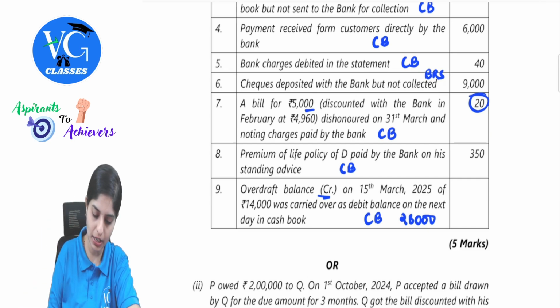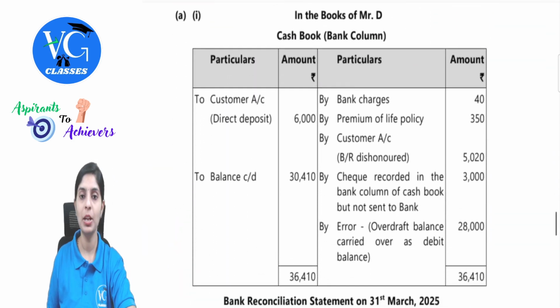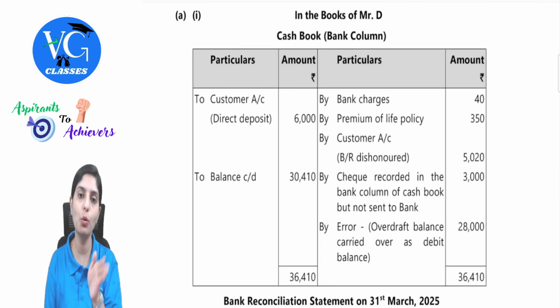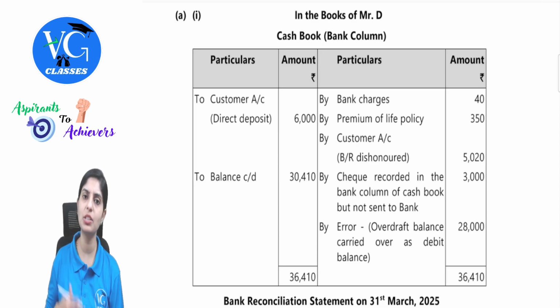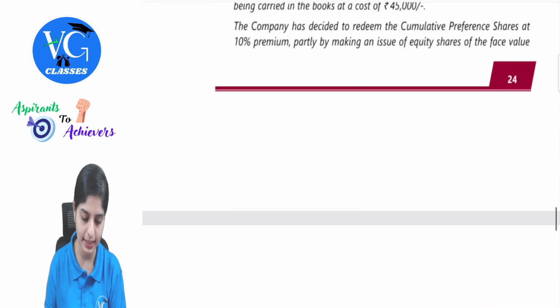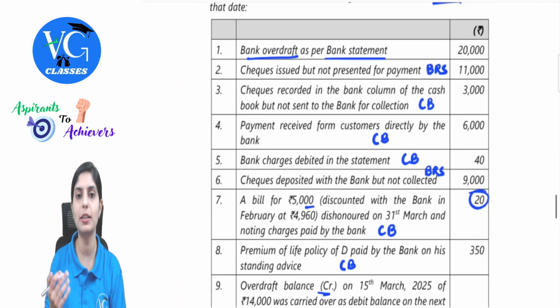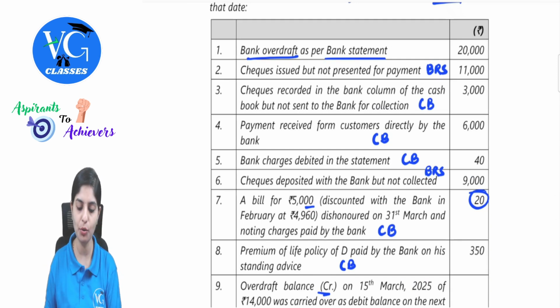All these entries, we will observe how this will be presented in the cash book as well as in the BRS. See, as I mentioned, in this question they are not giving us the cash book balance at all. They are giving us the bank overdraft, which is as per bank statement. So, in the adjusted cash book, we don't have any opening balance. So, we'll just record the entries as such. So first, checks issued but not presented for payment. We will have to first find out the revised value. So let's keep that on hold.